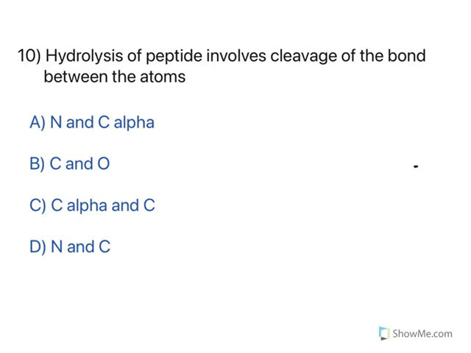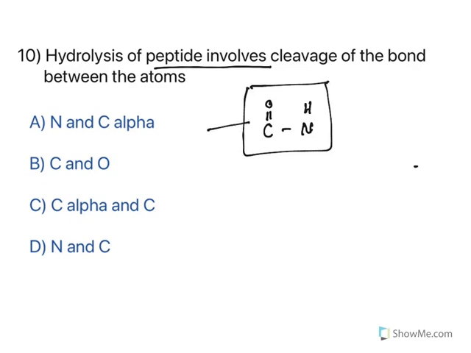Moving to the next one. Now, hydrolysis of peptide involves cleavage of the bond between which atoms? Now you need to understand this one. See, peptide bonds is formed because of this one. The amide bond in amino acids is nothing but peptide bond. So two amino acids, one carboxylic acid group, the other amino acid amine group will combine to give peptide bond.